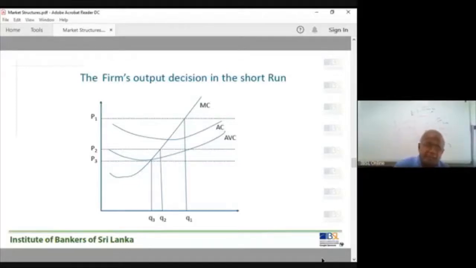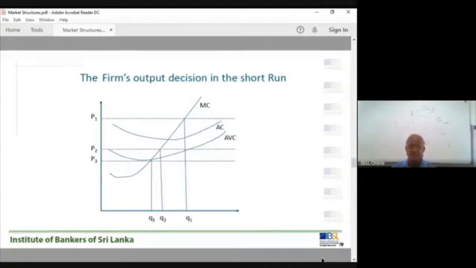Now, all these prices, P2, P1, are definitely higher than the average variable cost, therefore they will produce. If the market price falls below this point, average variable cost is not covered. That is another reason why we say it is the shutdown price.